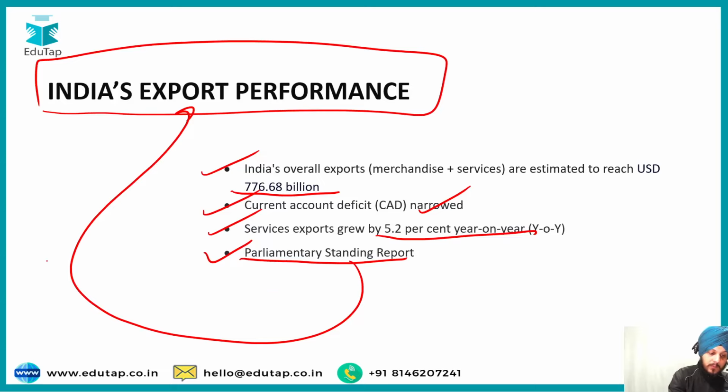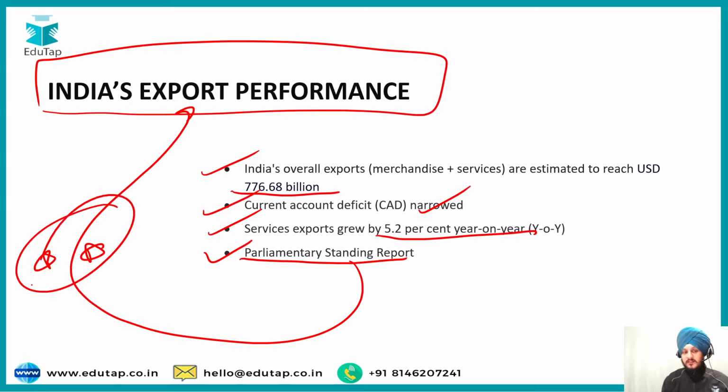That report was published, and I have already discussed this as part of our Perspective 360 degree, because this report talks about the export performance only. Because of these things in the news, I feel that this topic is important, and that is why it is a part of this list.